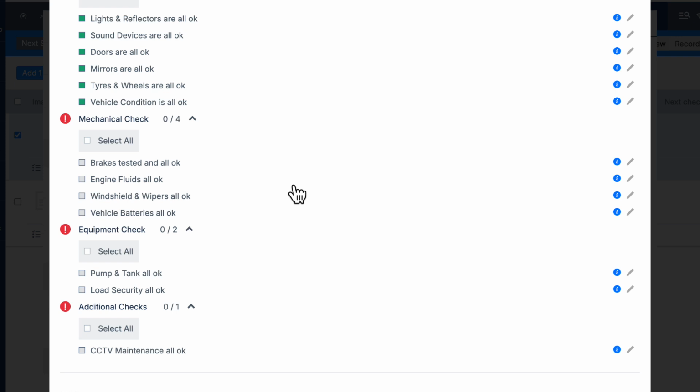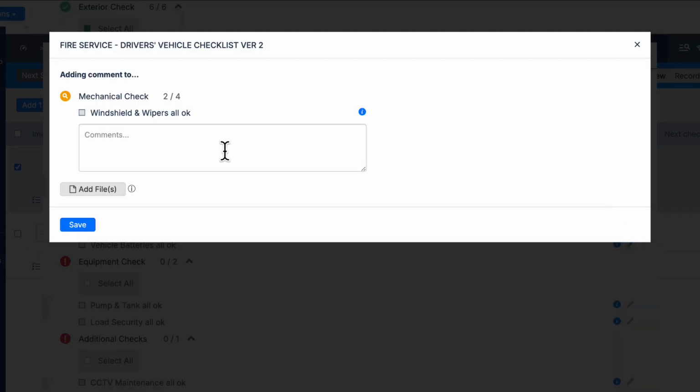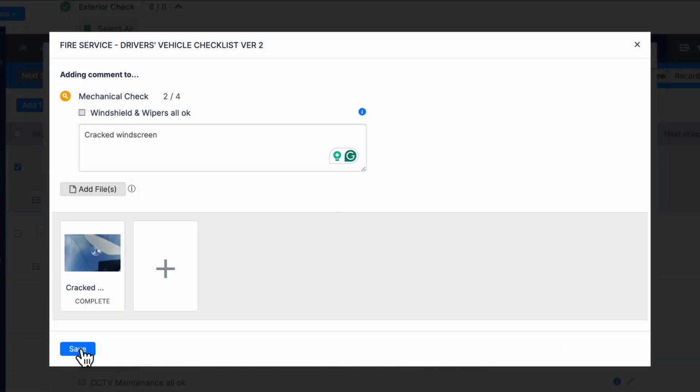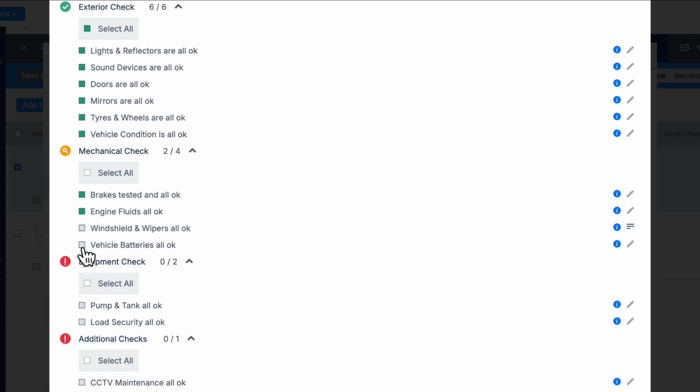I'm going to show you how to add a photo to an inspection. Say you're going along doing your mechanical checks and you notice there's a chip in the windshield. You will go to the pencil, and this is where you'll be able to add your comments and add a photo by clicking Add File. You can upload the photo of the windshield, click Open, and by clicking Save, this will add the photo to that check. You can then continue with all your checks.